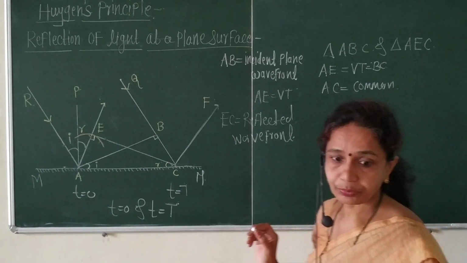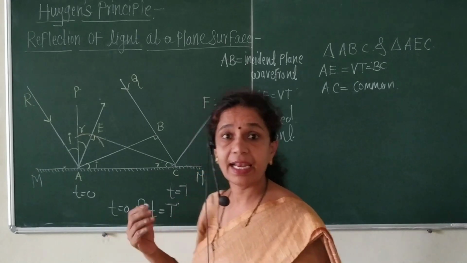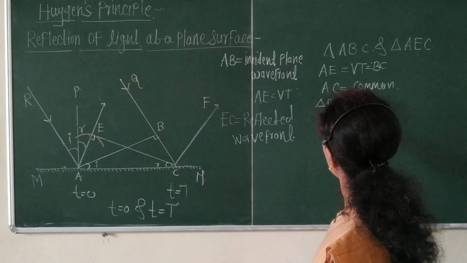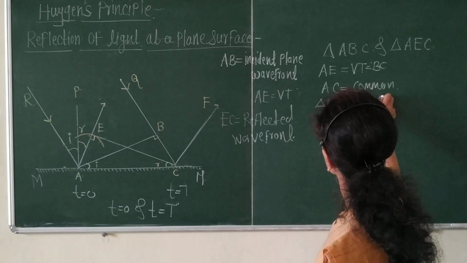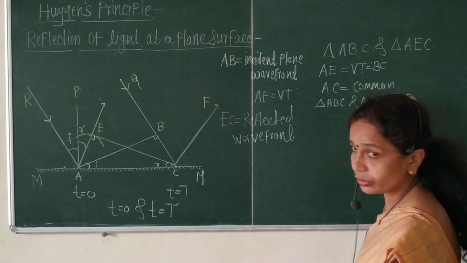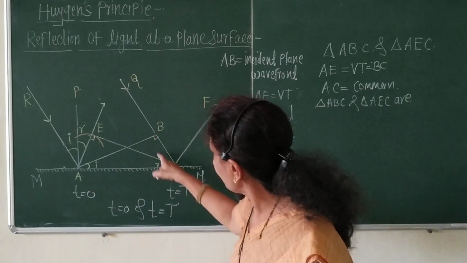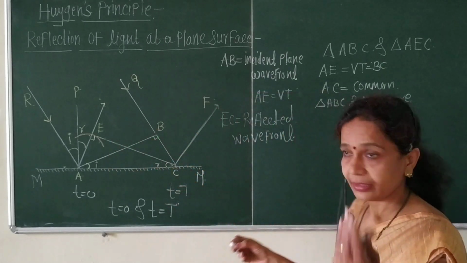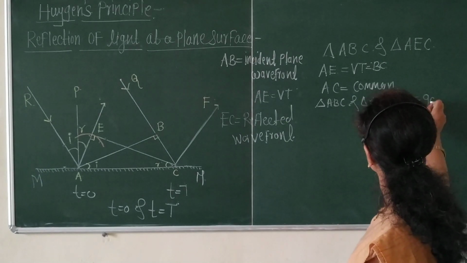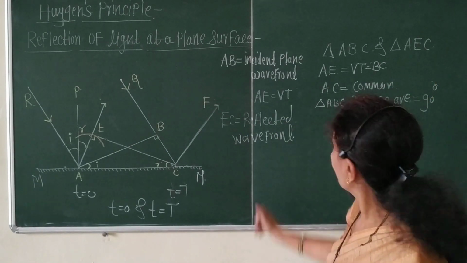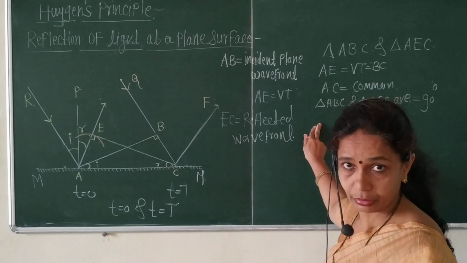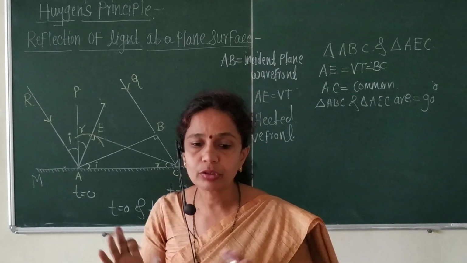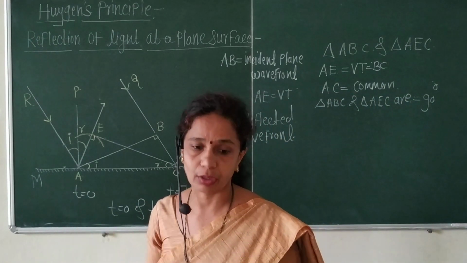Okay, now the triangle ABC and triangle AEC, what is its value? See this, angle ABC is 90 degrees. Next, angle AEC is again 90 degrees. Therefore, these two triangles are equal triangles. Okay, two sides are equal and the angle is 90 degrees. Therefore, both the triangles are congruent triangles.